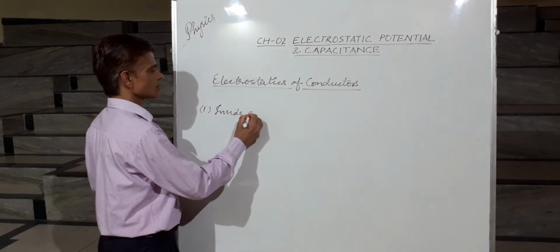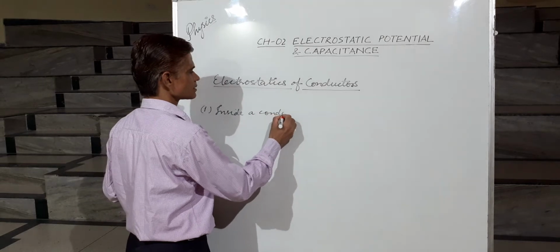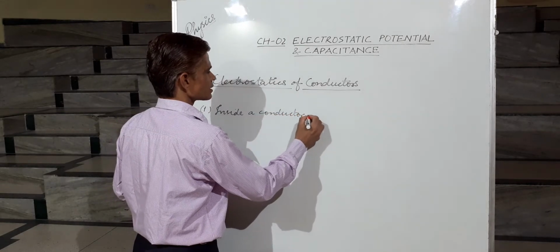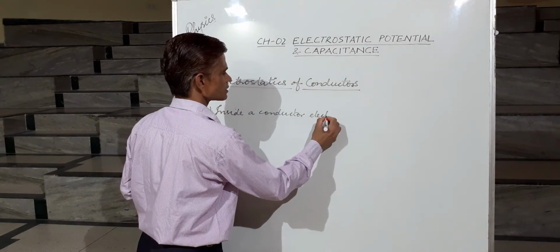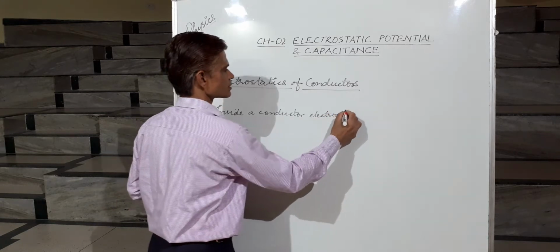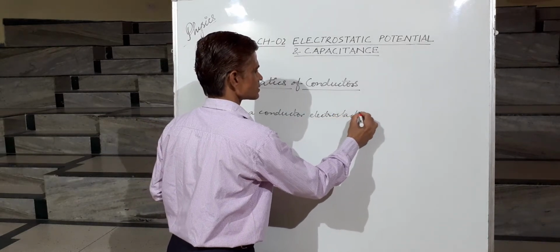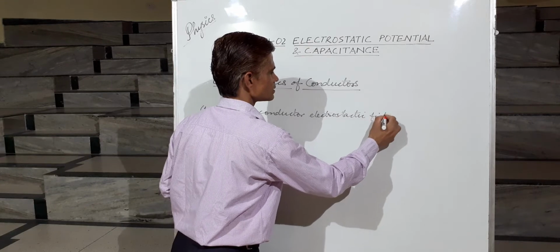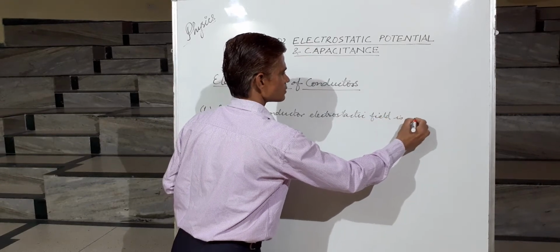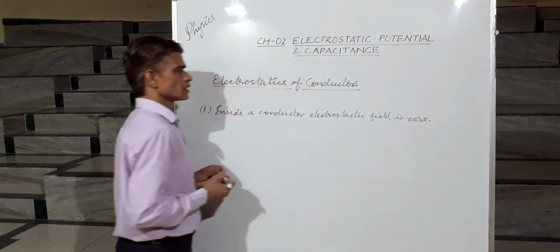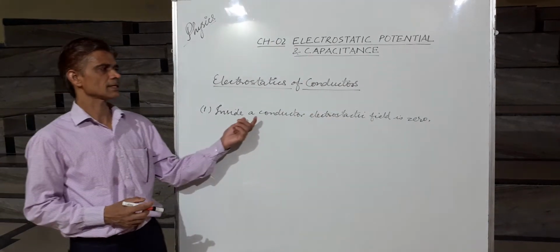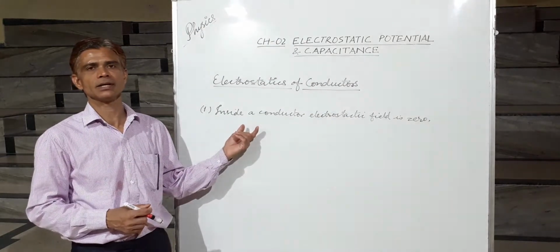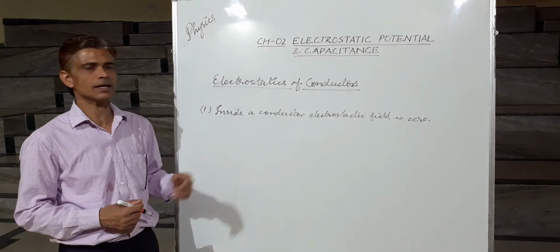Inside a conductor, the electrostatic field is zero. That is, no electric field exists within a conductor.